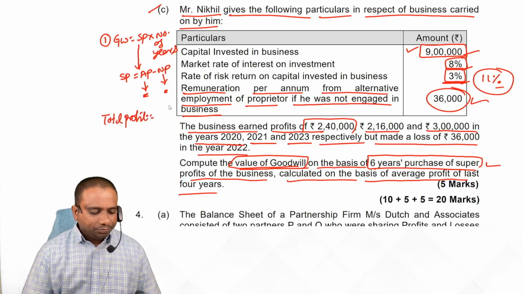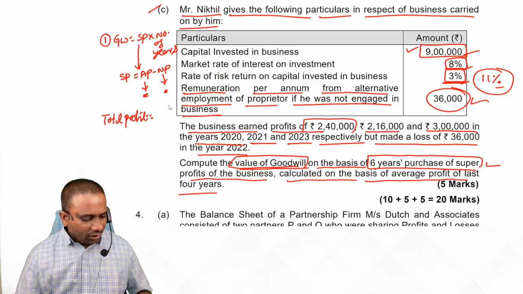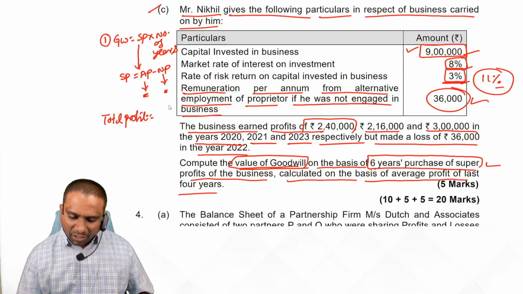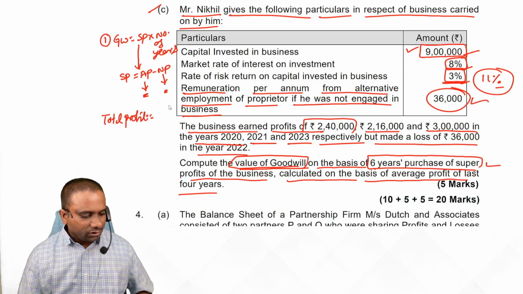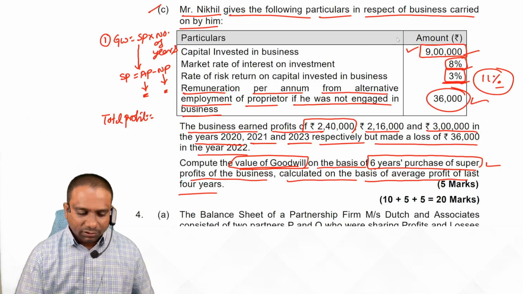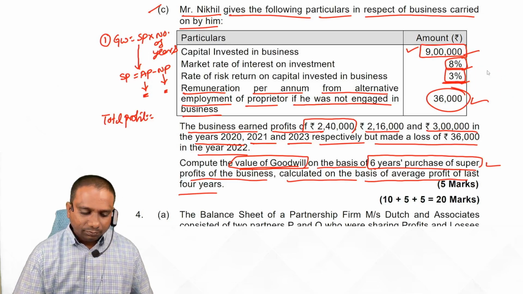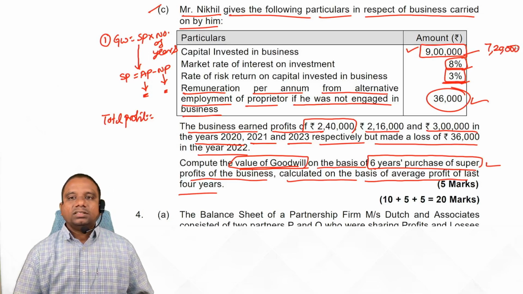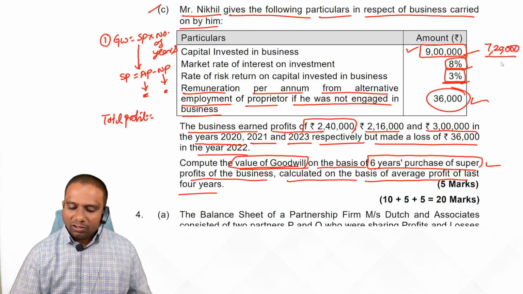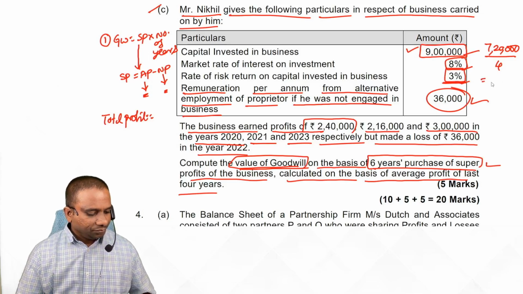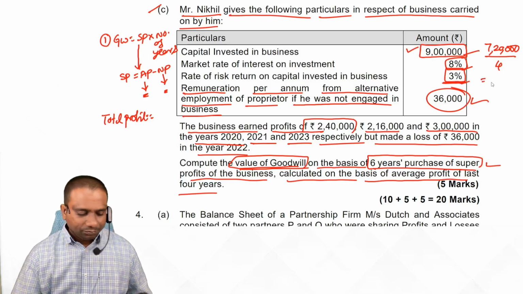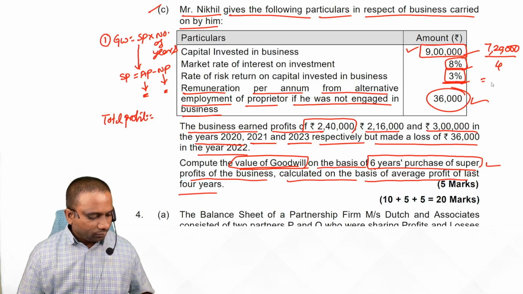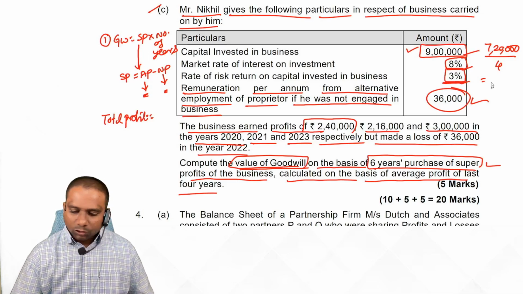Total profit. Simple. 2 lakh 40 plus 2 lakh 16 plus 3 lakhs minus, in 1 year we have a loss of 36,000. Total 7 lakh 20,000, students. 7 lakh 20,000 divided by how many years? 4 years. Divided by 4. So 1 lakh 80,000.